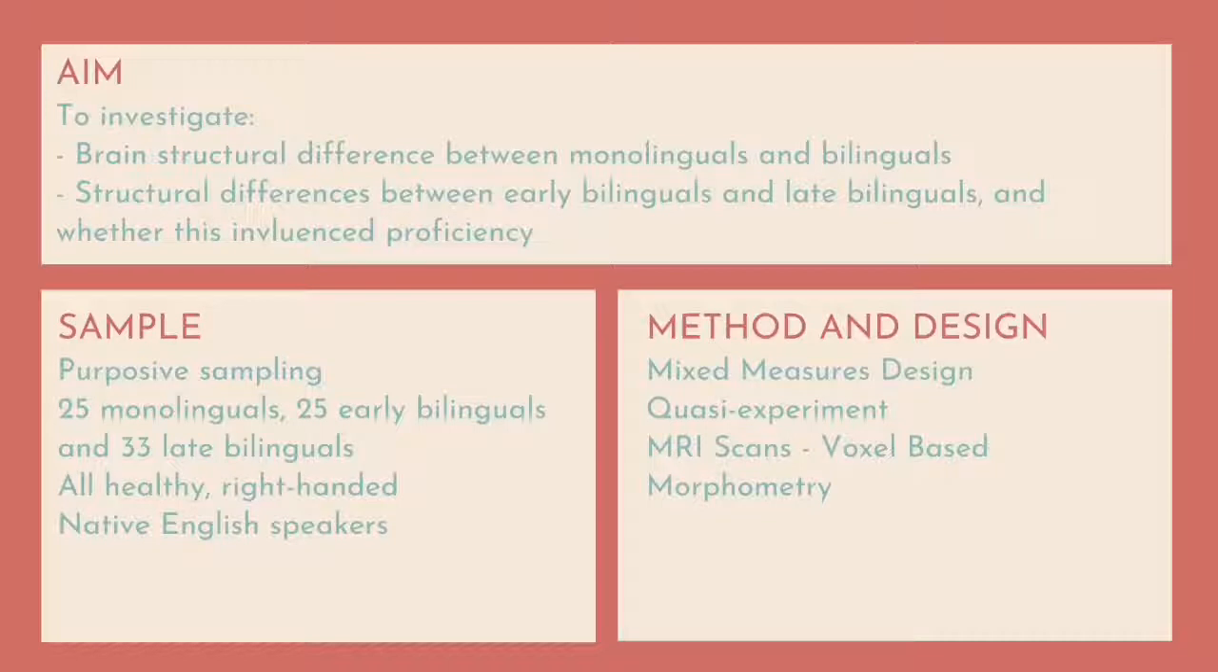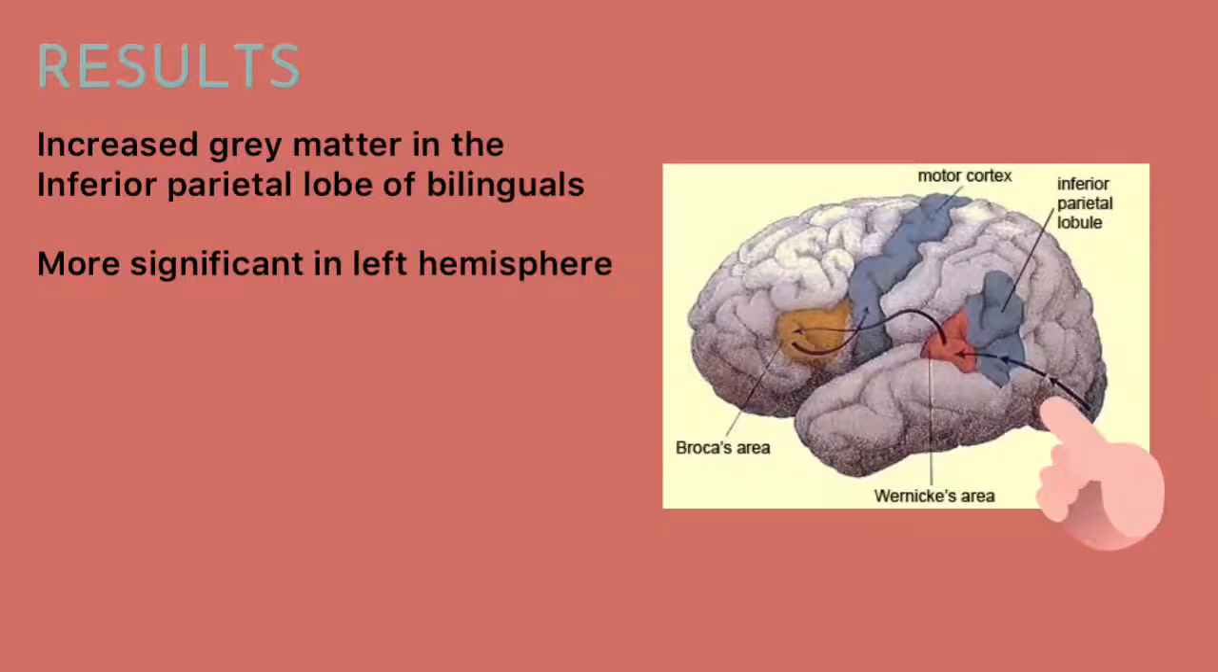MRI scans were administered to all participants, and voxel-based morphometry was used to analyze the gray matter density. The scans revealed that there was greater gray matter density in the inferior parietal cortex in bilinguals, and that this was more significant in the left hemisphere. You must be wondering, wait a minute. We learned previously that Wernicke's area and Broca's area were responsible for language. So what is this third area, and why is it that increased in gray matter and not the other two areas?